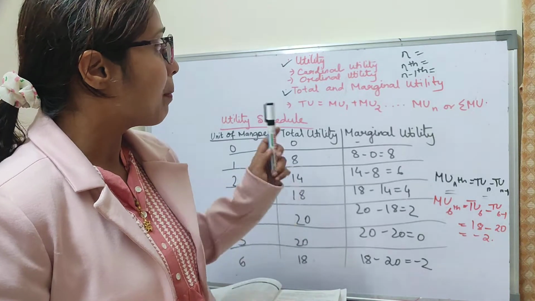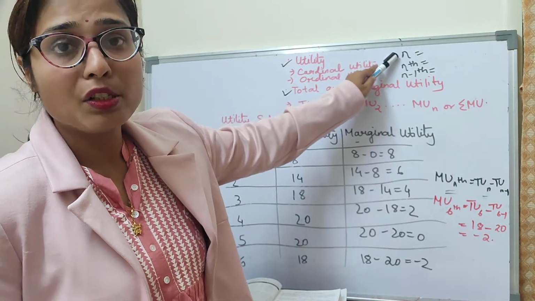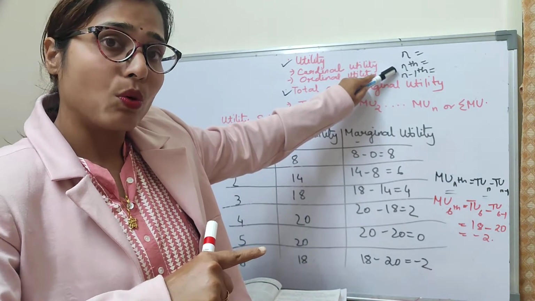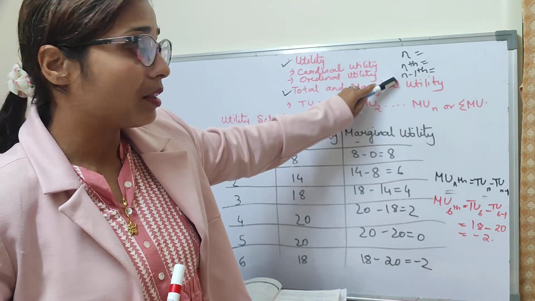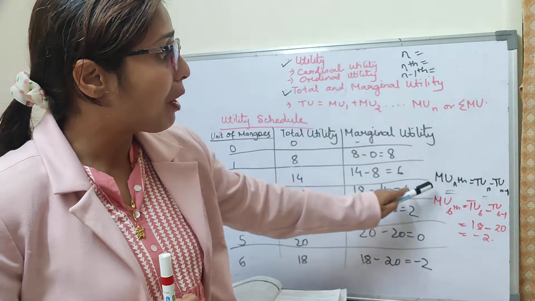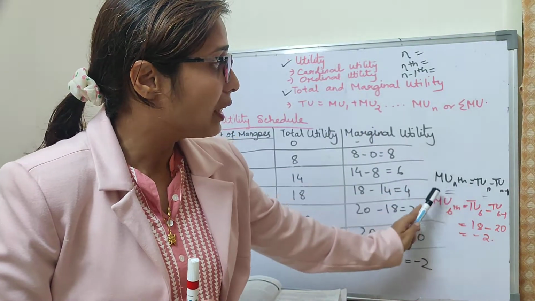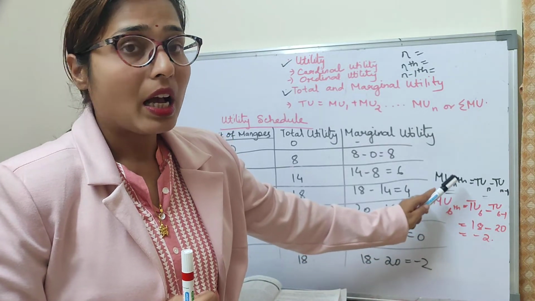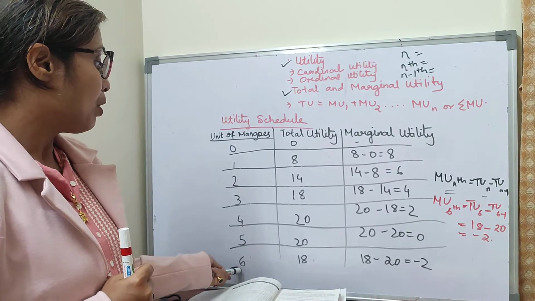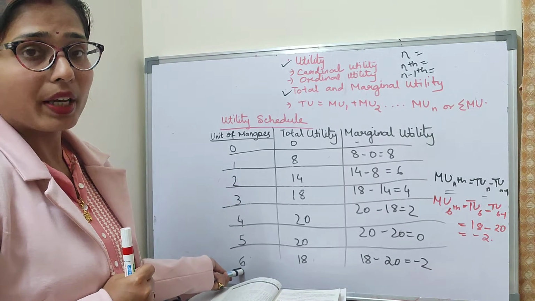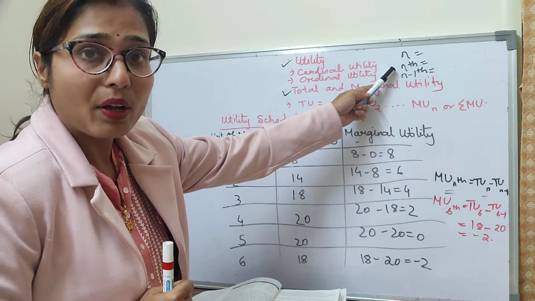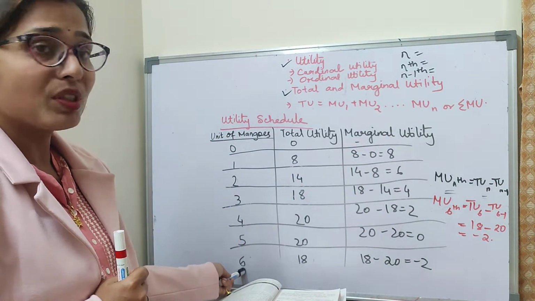Now suppose n is the number of mangoes consumed, and the nth mango consumed is the last mango, and n minus 1 is the one before the last. So symbolically, if I place it, you will get this. Now what is the marginal utility of the 6th mango? The nth is the last mango consumed, which is the 6th.